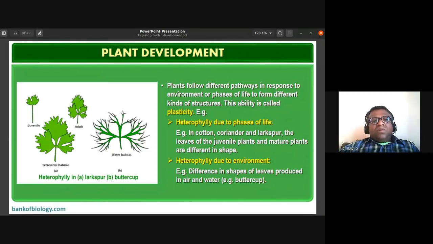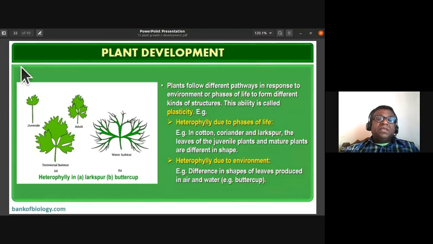See, the plants are also going to follow different pathways in response to environment or phases of life to form different kinds of structure. This ability of plants, we call it as plasticity. This flexibility is there in plants. So plants follow different pathways in response to environment or different phases of life to form different kinds of structure. This ability of flexibility, we call it as plasticity.